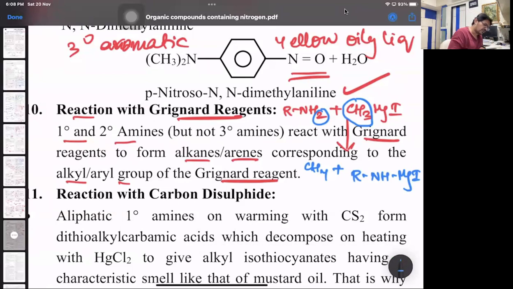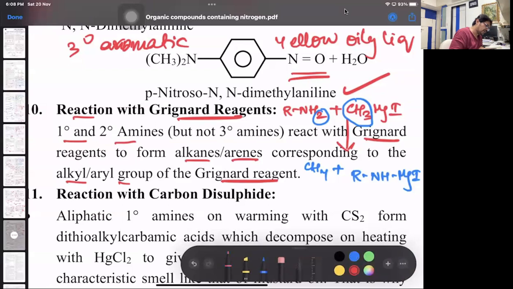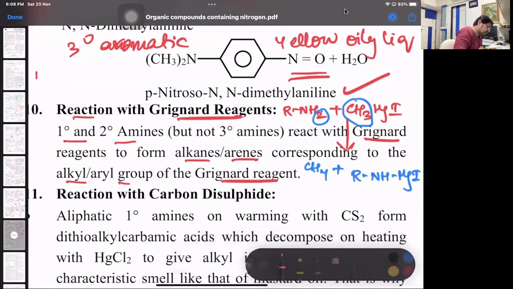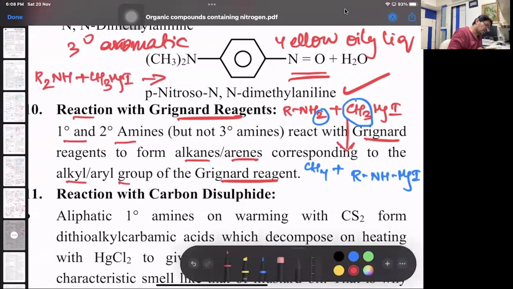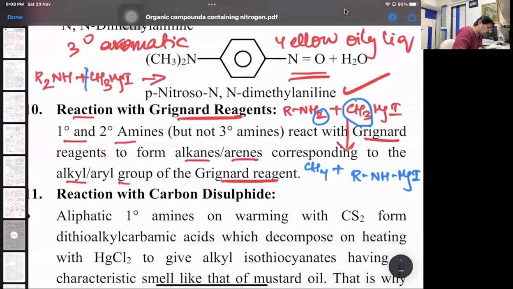Give an example of secondary also, it will be similar. Look at that. Suppose I am having R2NH. I'll write it over here. That's a secondary amine. This reacts with Grignard's reagent, CH3MgI. Again, the same thing. Who will form the alkane?